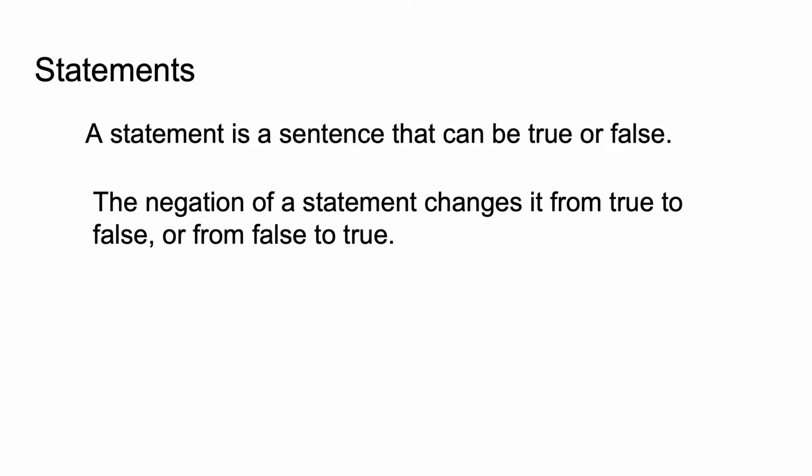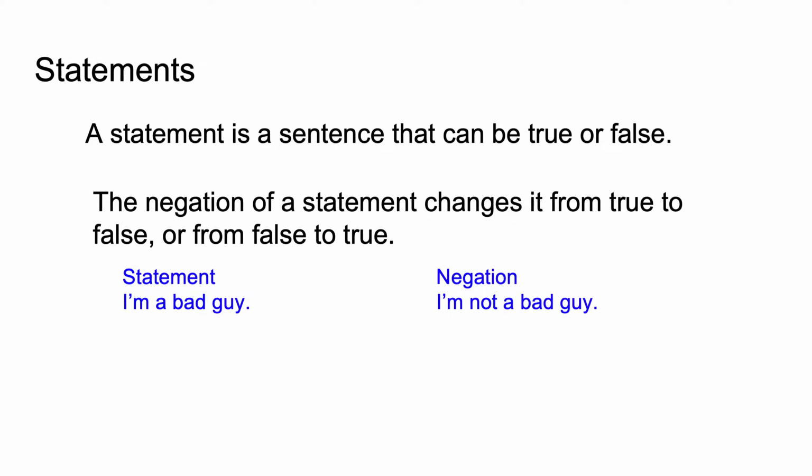The negation of a statement changes it from true to false, or from false to true. So I'm a bad guy. The negation is I am not a bad guy. Now, here's where this nuance is important. It is not I'm not a guy. It's not I'm not bad. It's not I'm a good guy. It's just that I'm not a bad guy. Doesn't mean you're a good guy, just means you're not a bad guy. Doesn't mean you're not a guy, just means you're not a bad guy. Right? It's important to get the nuances clear.